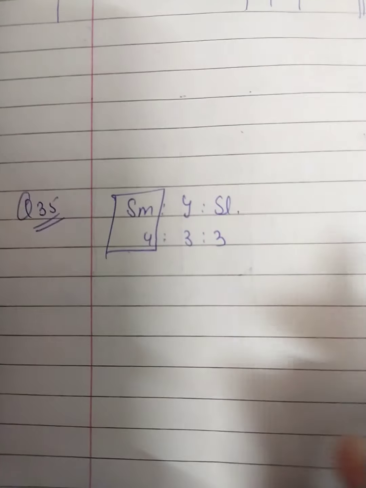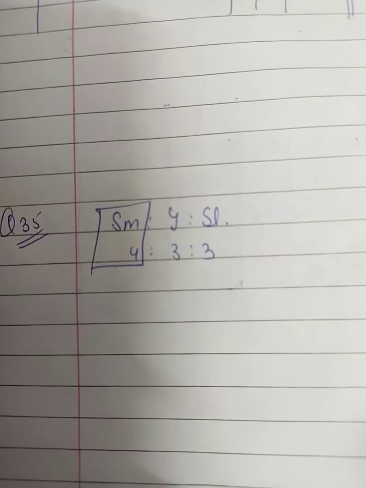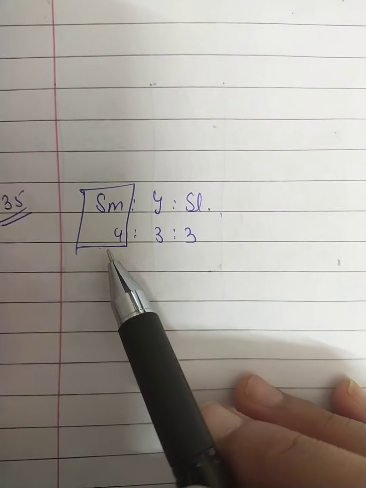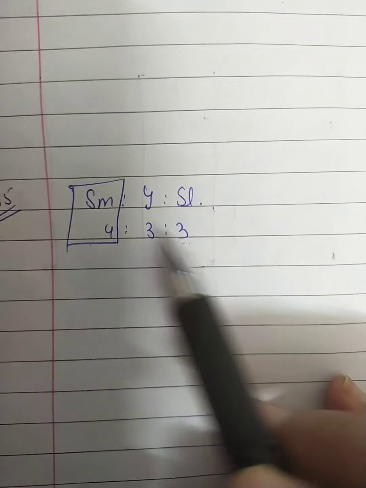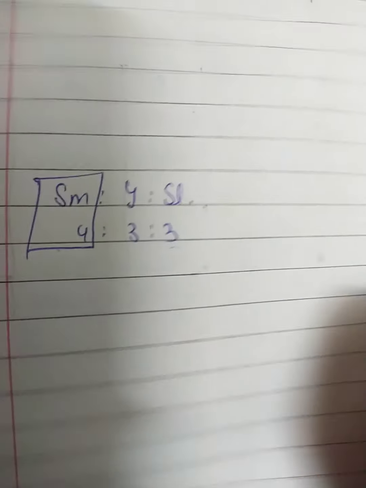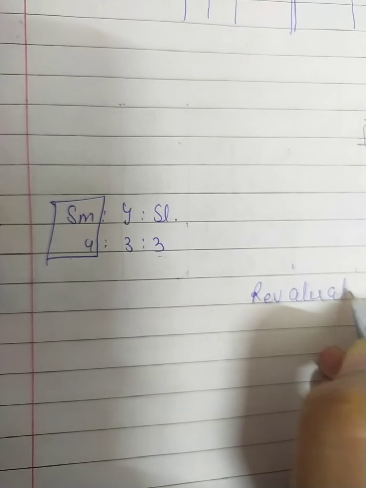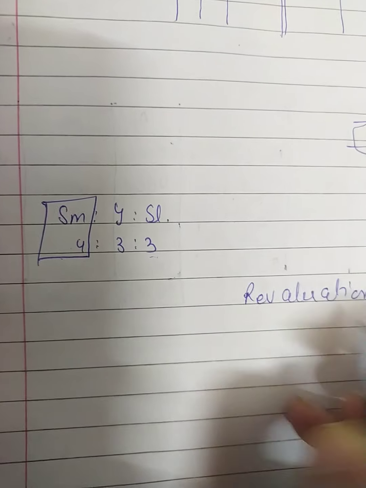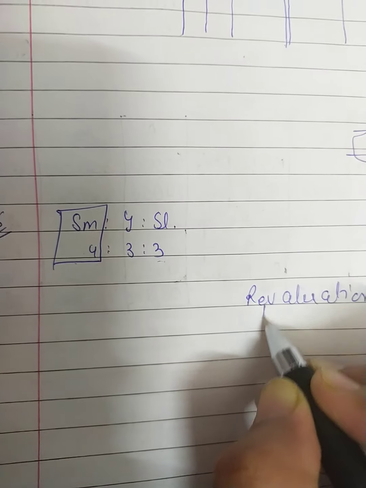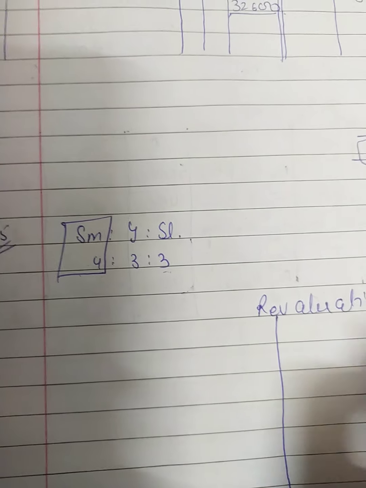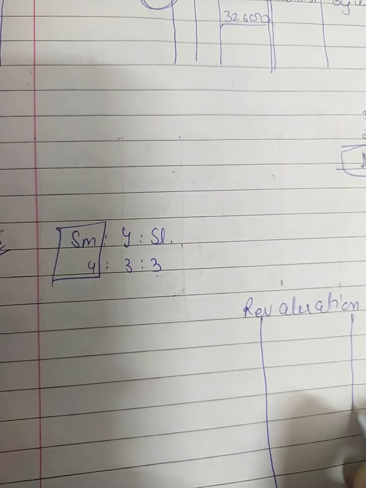Sameer, Yasmin and Saloni are the partners and they were sharing their profit in 4:3:3, and Sameer is going out of the business. So I am preparing the revaluation account. Now come to the adjustments which we will have in our question for the revaluation account.